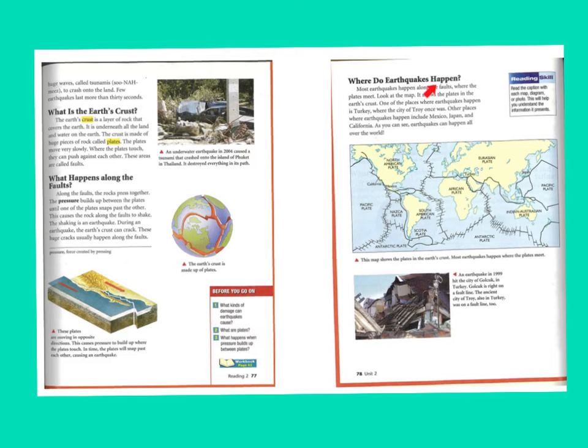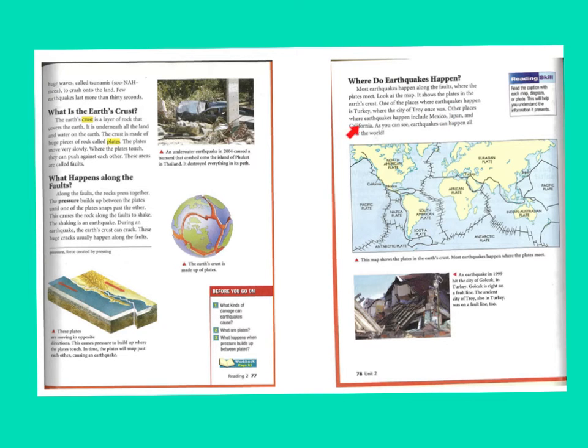Where do earthquakes happen? Most earthquakes happen along the faults where the plates meet. Look at the map. Here's the map. It shows the plates in the Earth's crust. One of the places where earthquakes happen is Turkey, where the city of Troy once was. So Turkey is here, and if you remember from the other story, Troy was on the coast by the Mediterranean Sea.